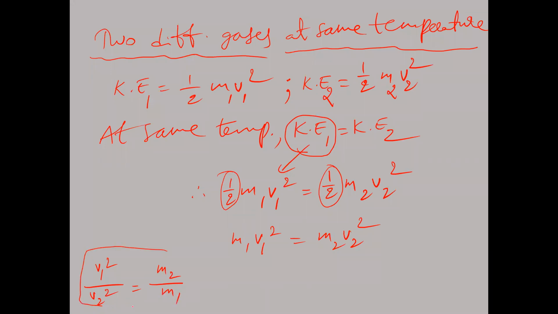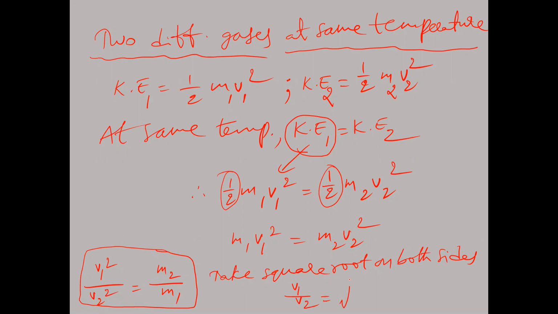Then take square root on both the sides. Then what we get now here? v1 by v2 is equal to square root of m2 by m1.